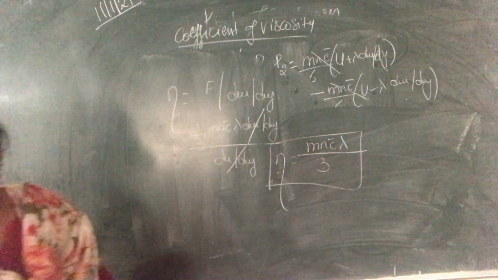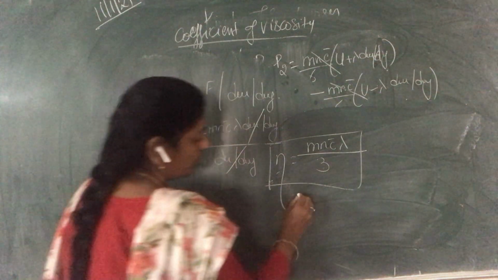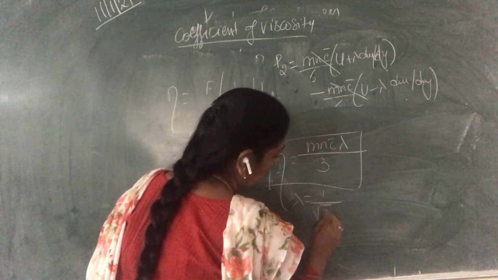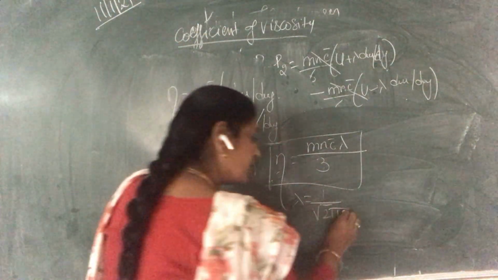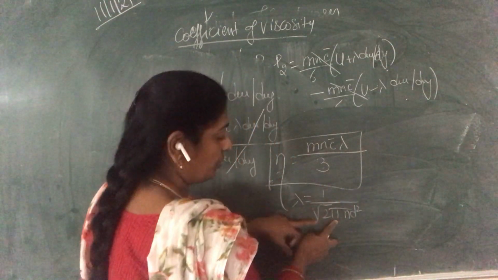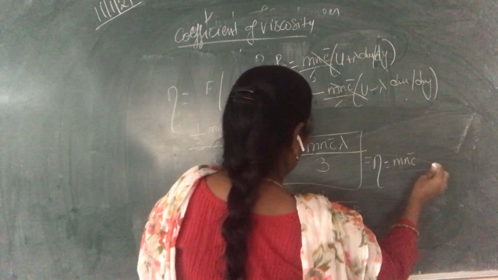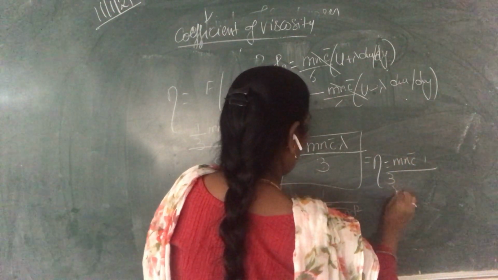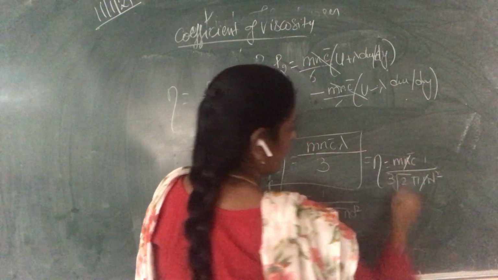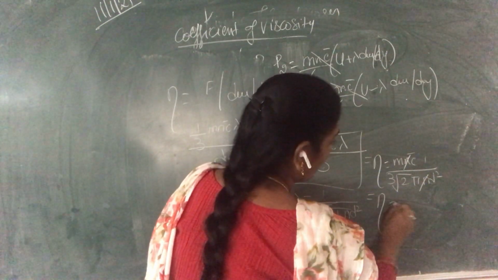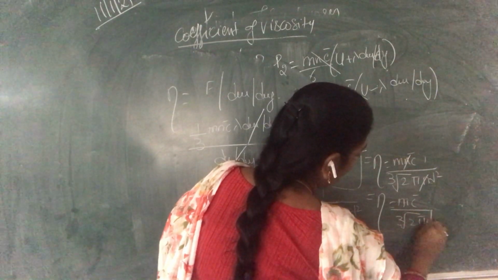And we have the lambda value, that is 1 by root 2 pi n d square. This is our lambda value. Now you substitute that here. So eta equal to mn c bar into 1 by root 2 pi n d square, with the 3 already there. So n gets cancelled. So we remain with eta equal to m c bar by 3 root 2 pi d square.